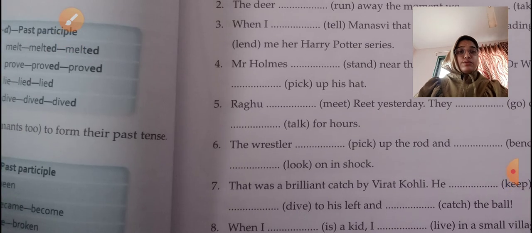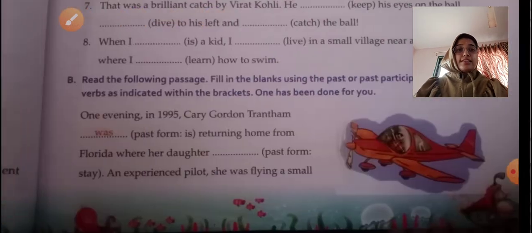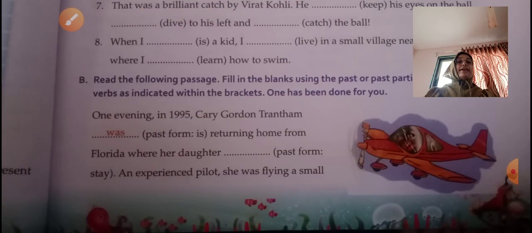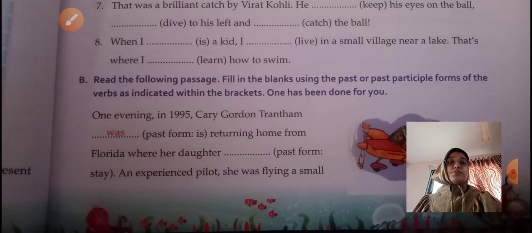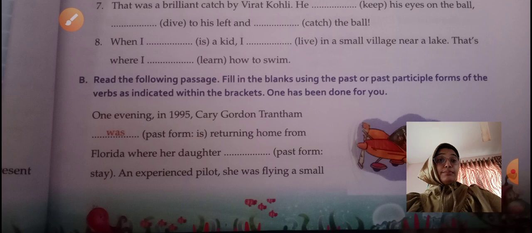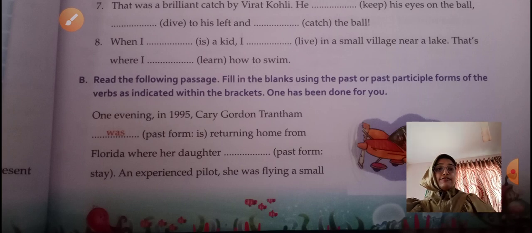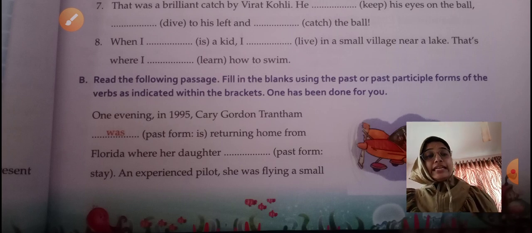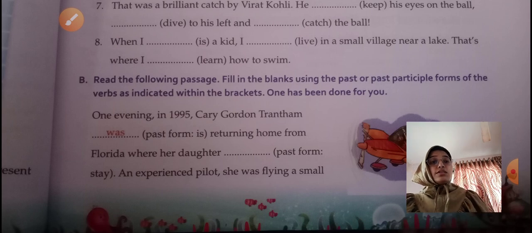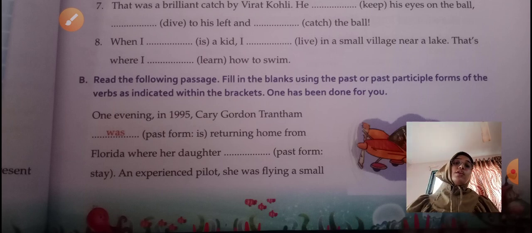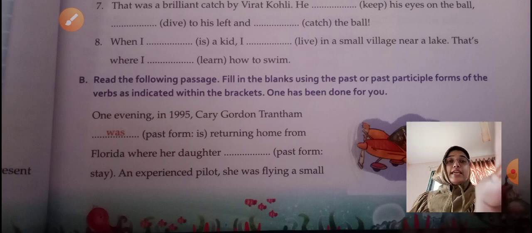Moving ahead to the exercise B, read the following passage, fill in the blanks using the past or past participle forms of the verbs as indicated within the brackets, and one has been done for you. One evening in 1995, Kerry Gordon Trentham was returning home from Florida where her daughter stayed.